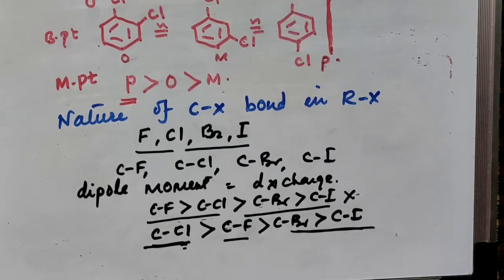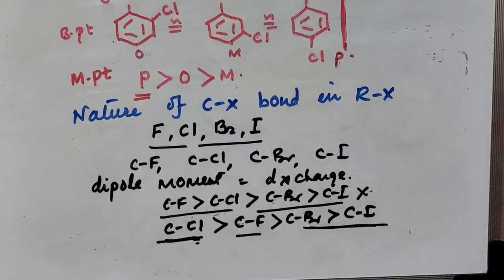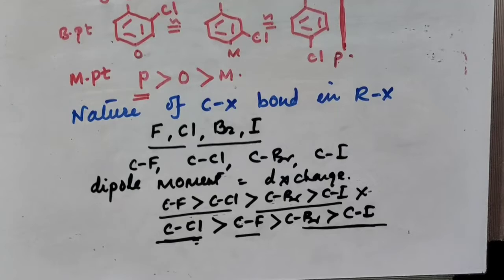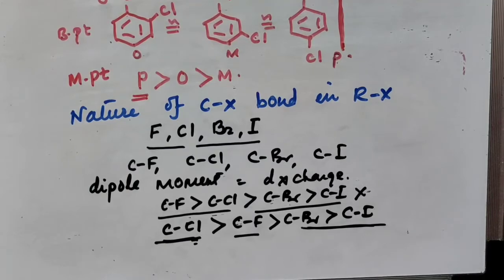Also, with increase in molecular mass, the bond length increases, and so the strength of the bond decreases here. That means the C-F bond is much stronger than the C-Cl bond, which is much stronger than C-Br, which is stronger than the C-I bond. If you consider dipole moment, then the dipole moment of C-Cl is greater than C-F, which is greater than C-Br, which is greater than the C-I bond. So this is about the physical properties.